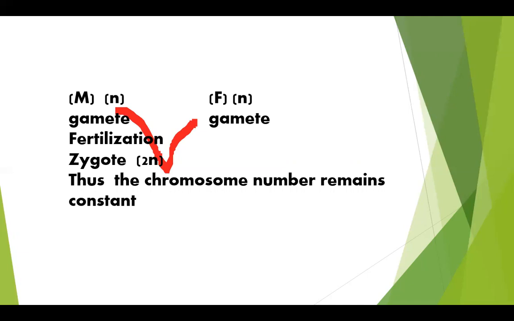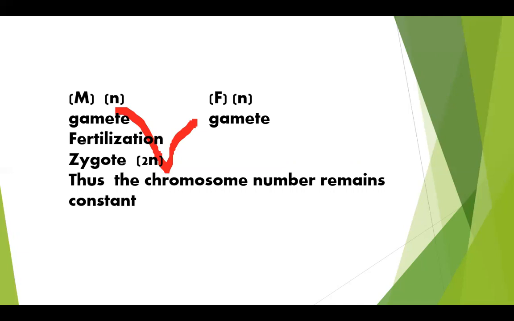So which are the two gametes? One is a male gamete and the other is a female gamete. The male and female gametes combine together to form a zygote. A zygote is a fertilized egg.